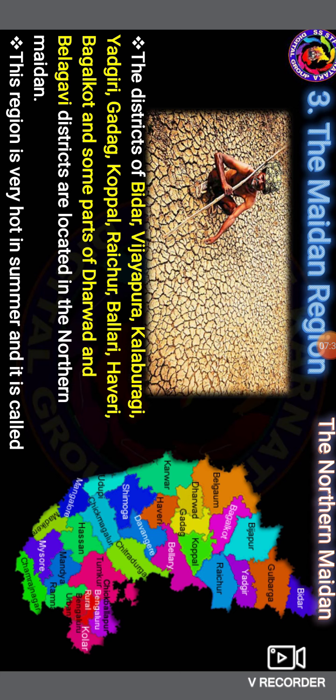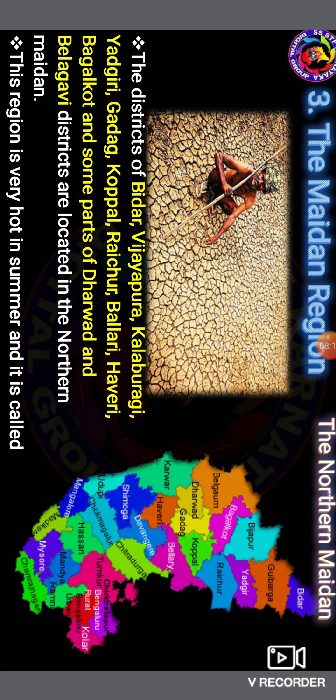Okay, look at that map. The first one, Bidar, Vijayapur, Kalburgi, Yadgiri, Gadag, Koppal, Raichur, Ballari, Haveri, Bagalkote, and Dharwad, Belagavi. So these are all the northern districts. These are the different places of this northern part.